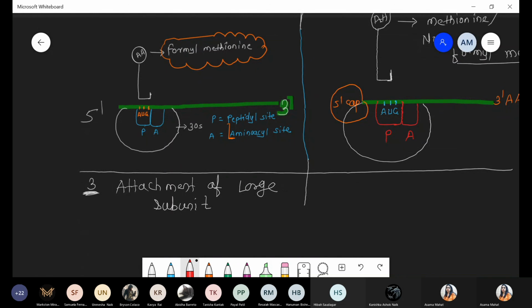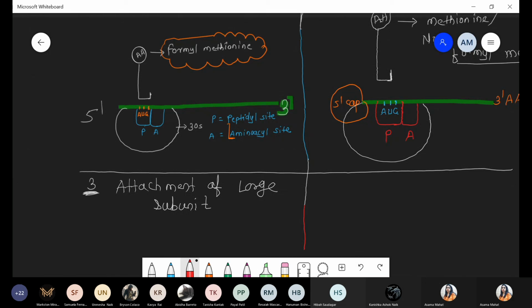Methionine will have a normal structure, that is AUG codon. But now what happened? There is an addition of a formyl group. Just as we add a methyl group, in the same way there is addition of the formyl group on methionine, so it becomes formyl methionine. It acts as a start codon in case of prokaryotic translation.